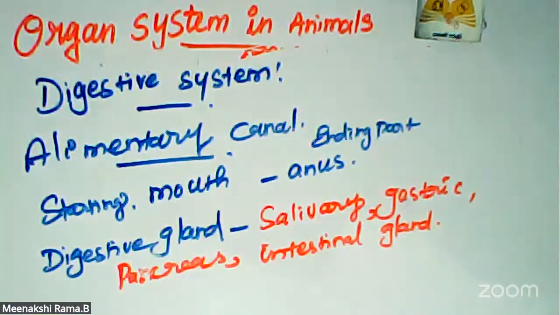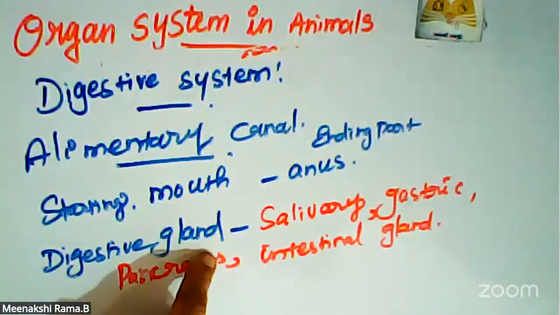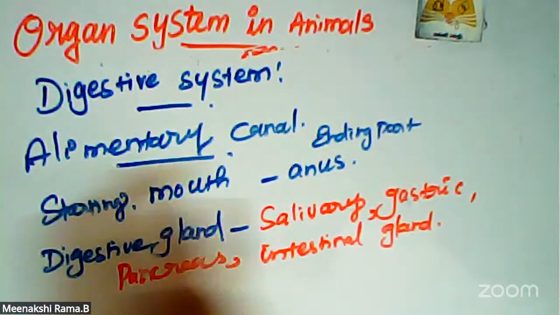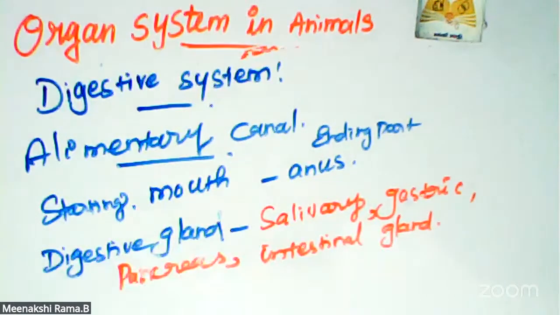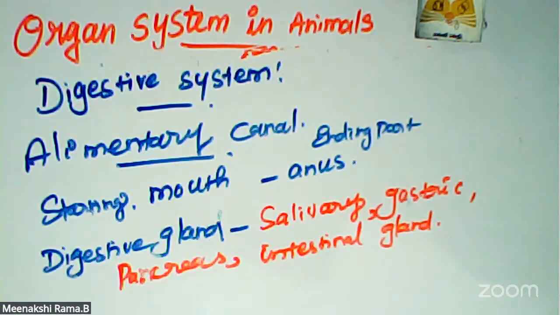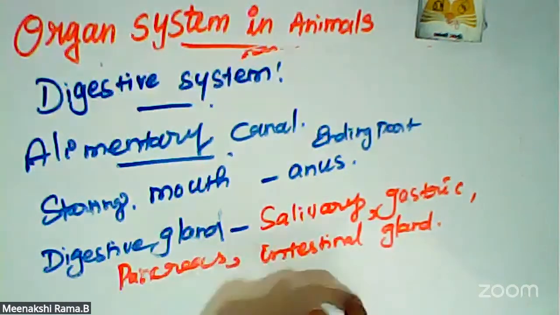Okay. So the digestive system consists of two sets of organs. One is the alimentary canal, and the other is the digestive glands. Alimentary canal means the passage from the starting part, the mouth, to the ending part, the anus, and the process is done in this passage. The next one is the digestive glands. Different kinds of glands help with the process of digestion: salivary, gastric, pancreas, intestinal.